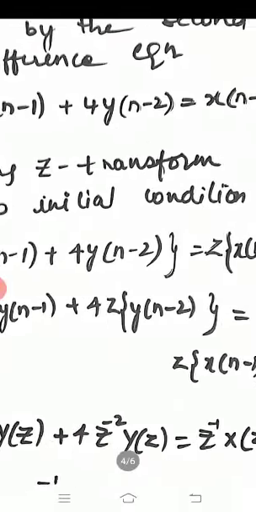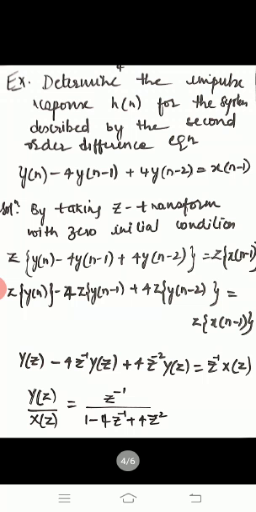In the next step, I have applied the z transform to the equation. Here we know that the z transform of y of n is nothing but y of z, and the z transform of y of n minus 1 is z to the power of minus 1 into y of z, plus 4 z to the power of minus 2 into y of z, which is equal to z inverse of x of z. Dear students, again I am going to recall the Laplace transform method.